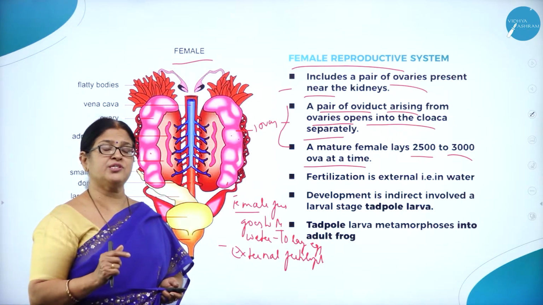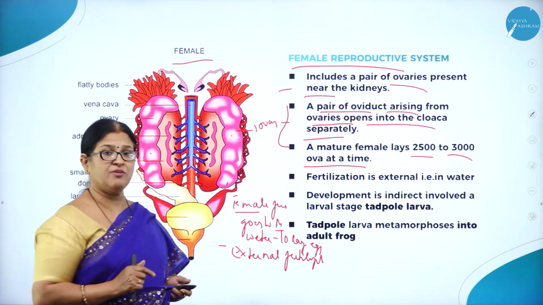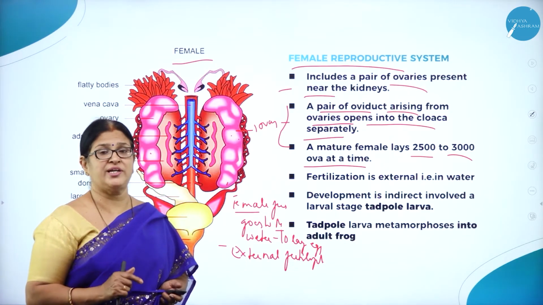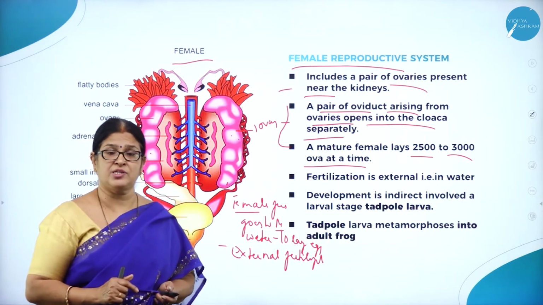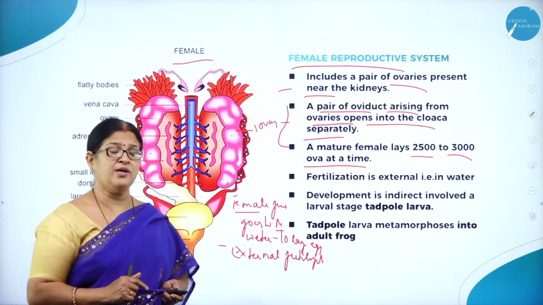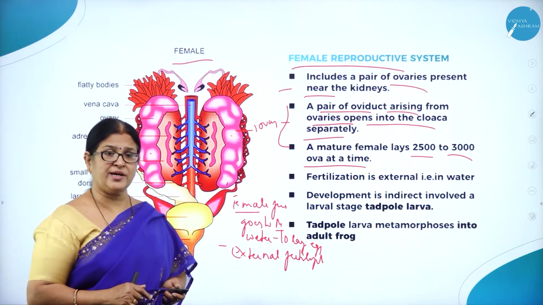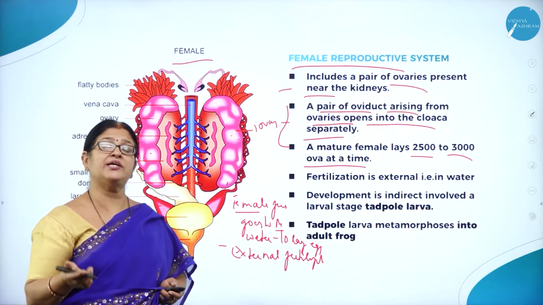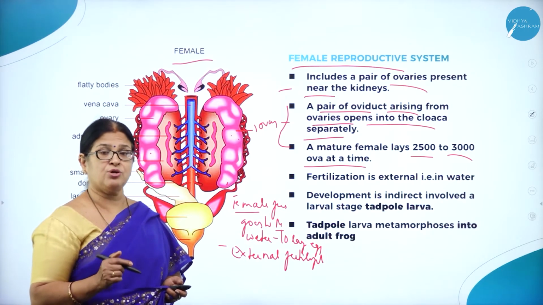And the process of fusion is going to take place in water outside the body, hence it is called external fertilization. But external fertilization has its own disadvantages. Why disadvantages? Because it has to lay a good number of eggs, because all the eggs will not survive. It may be eaten by the predators, or it might be washed away by the water current, or some eggs may be damaged. So that is the reason, to compensate the loss, the female frog has to lay a good number of eggs to compensate the loss.